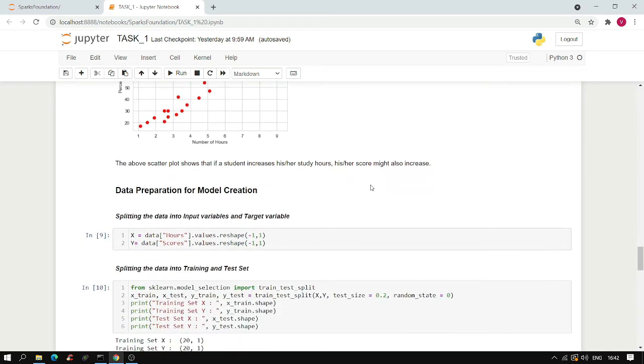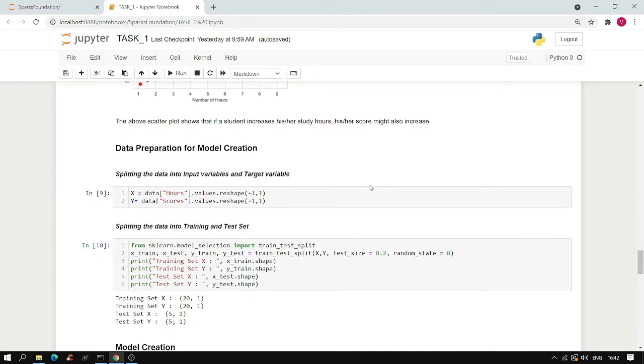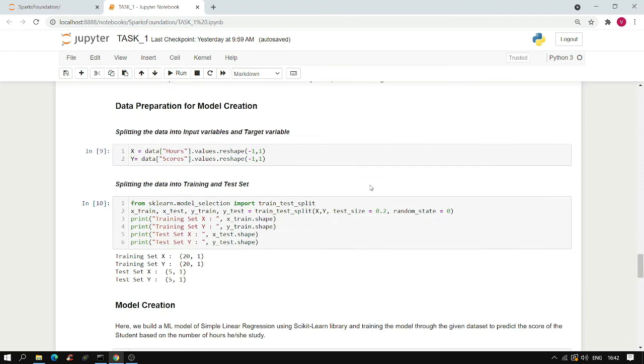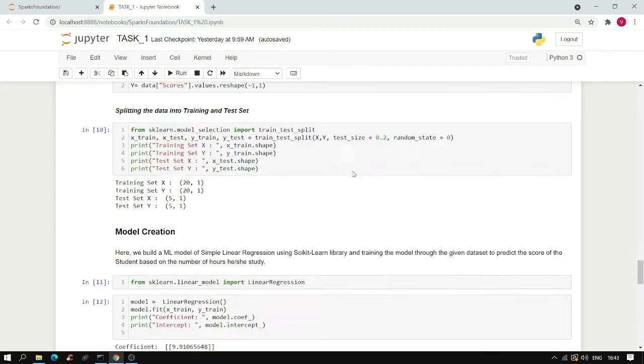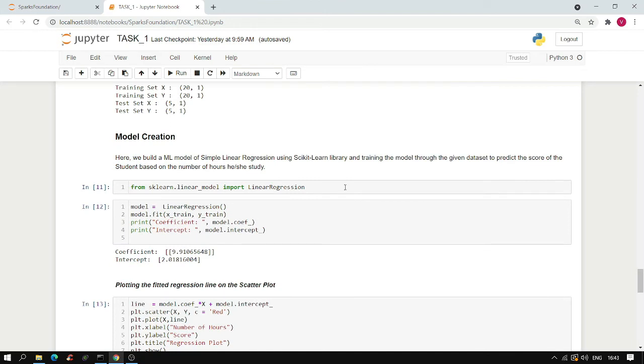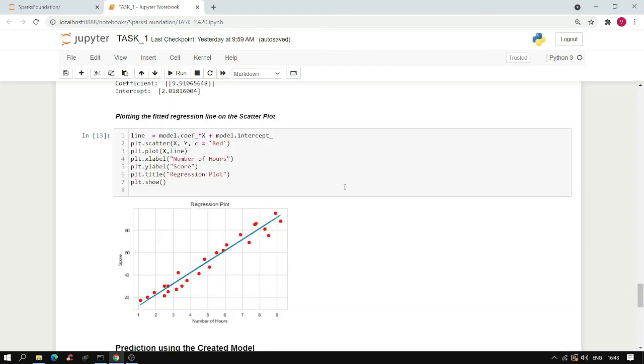We split our data into input variables and target variables respectively. We create training and test sets of the data as shown. We see that 20 entries are in the training set while 5 entries are in the test set. The data is ready for model creation. So we create a model as shown, and then we calculate the coefficient and intercept of the relation. We draw a regression plot and plot the regression line onto our dataset.